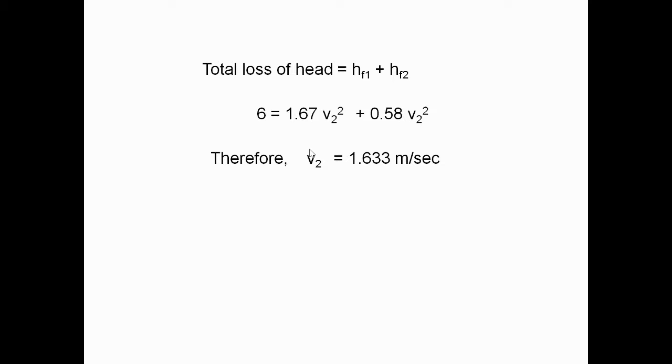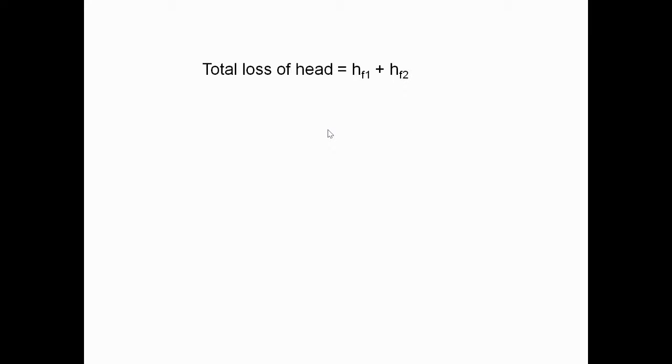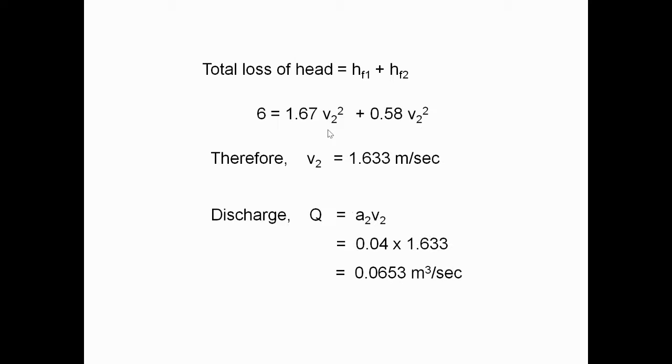If you want V1, substitute in this equation and we can get V1 also, but it is not required. So Q is equal to A2 V2, and we get Q is equal to 0.0653 meter cube per second. This is the final answer we required.